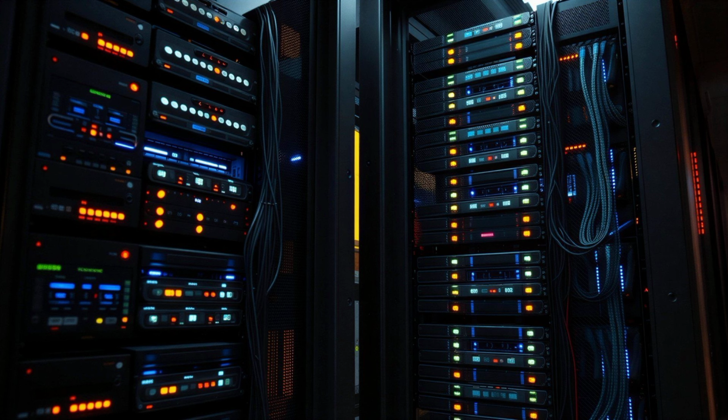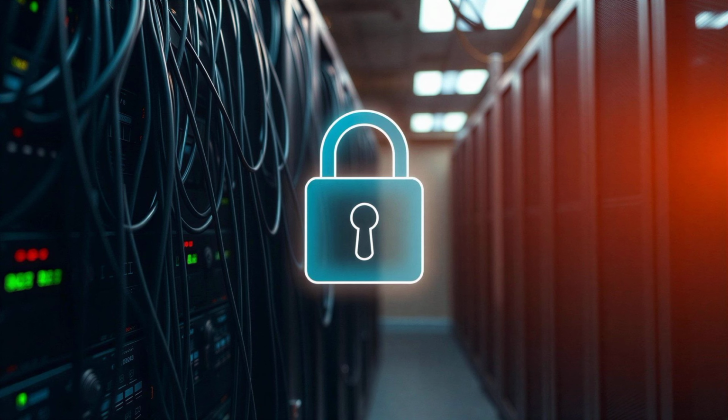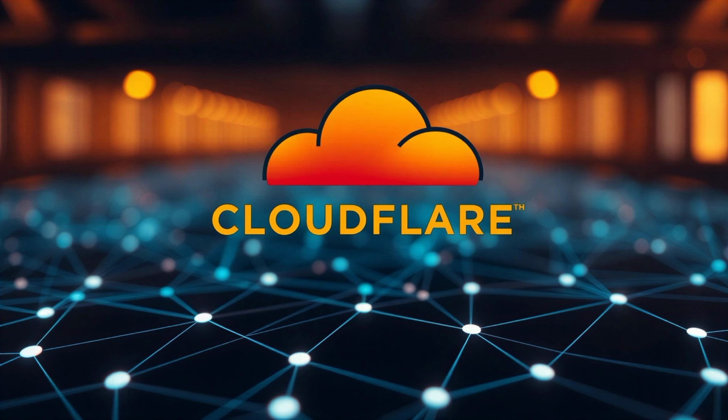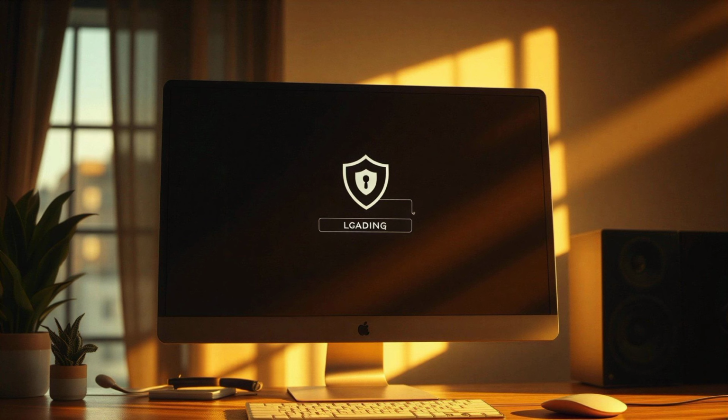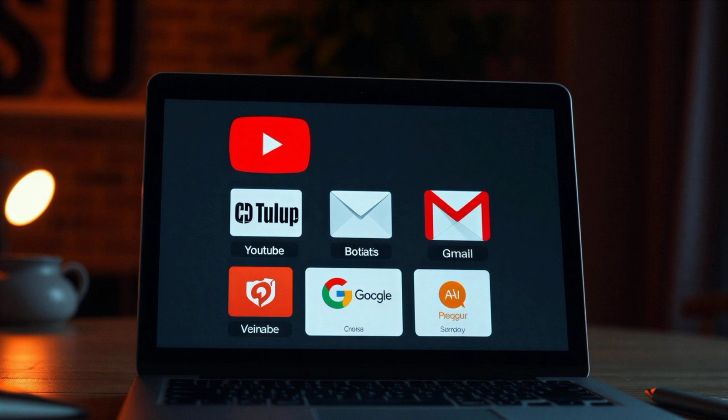From an encryption and performance perspective, both setups achieve a similar result. Your connection becomes encrypted. Your DNS traffic is protected. And your visible IP belongs to Cloudflare under AS 13335, a highly trusted network. This not only makes your browsing faster and safer, but it also prevents websites from mistakenly flagging you as a bot. That's great news for YouTube, Gmail, and SEO-related tools.